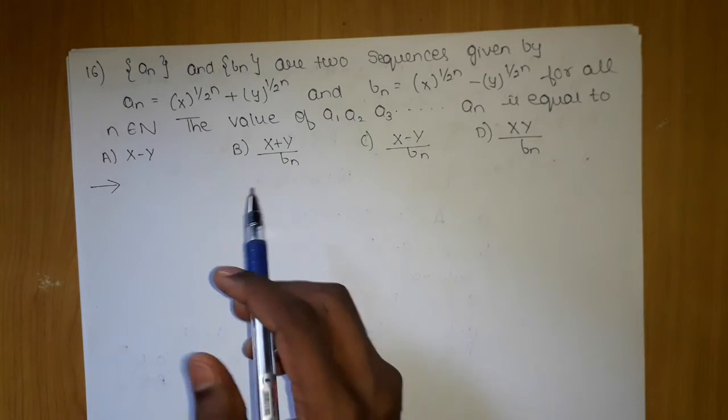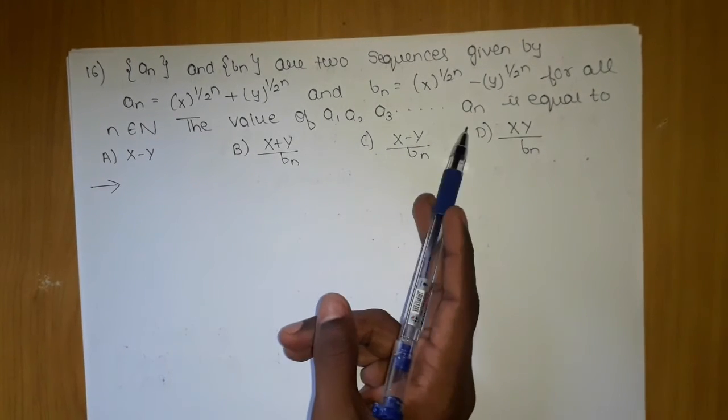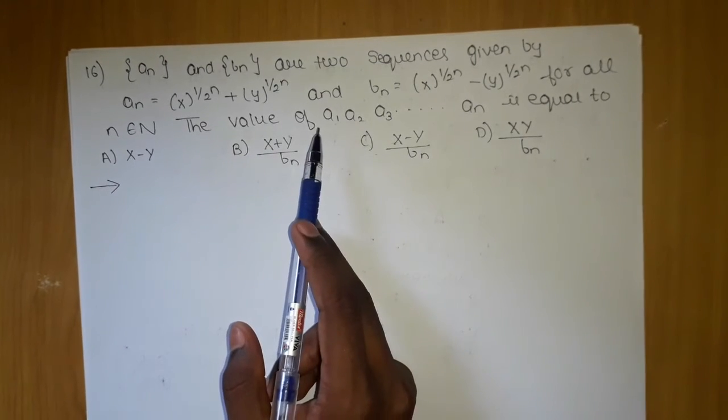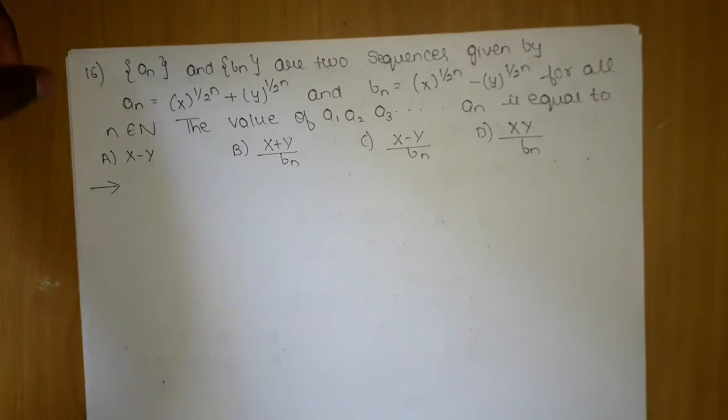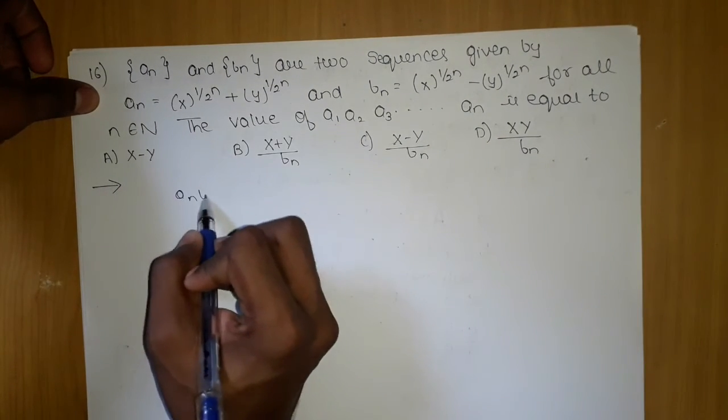Since we want the product of the terms, how can we proceed in this problem? Here we can see a square minus b square, so let's multiply them, an into bn.